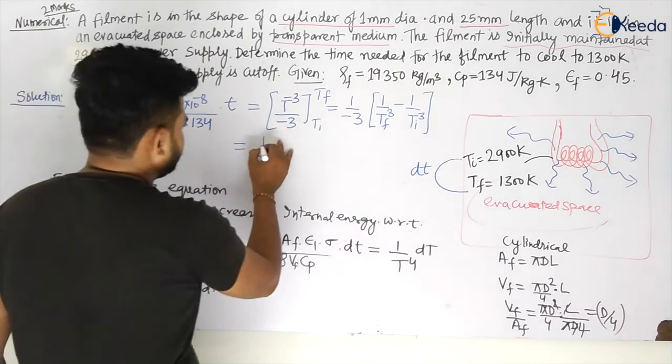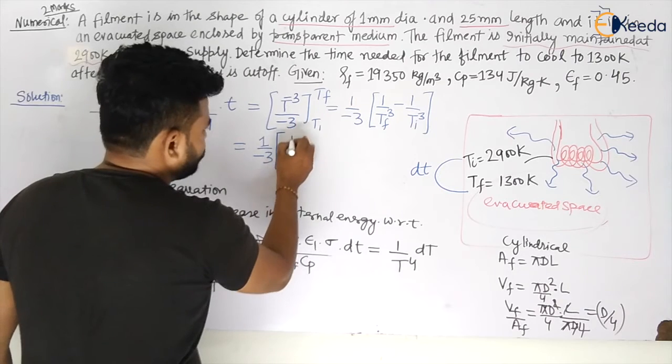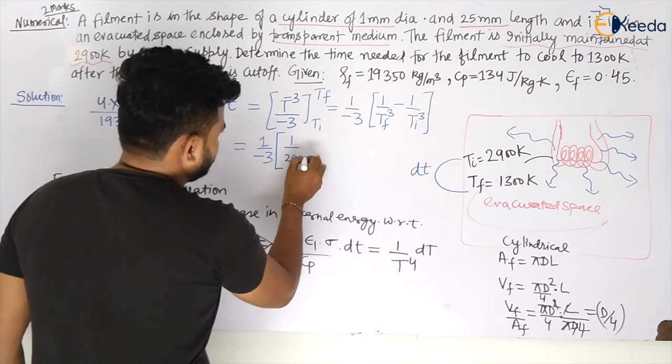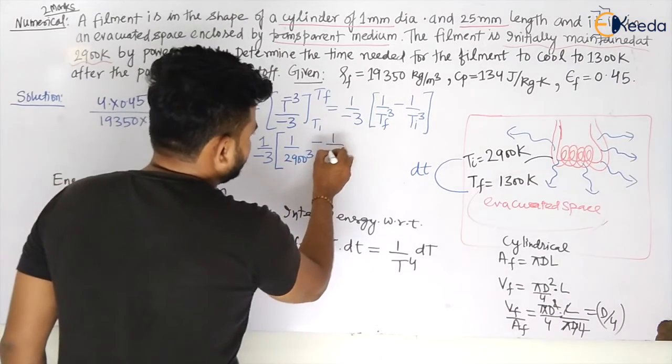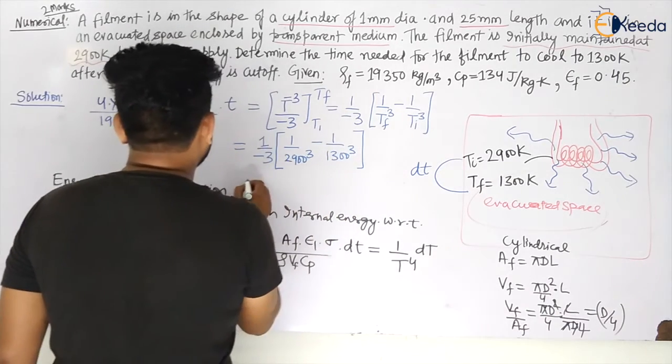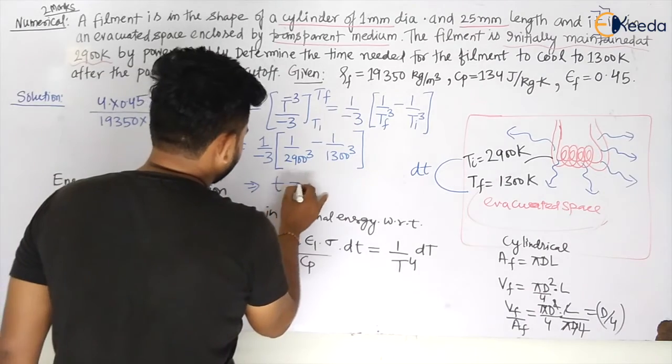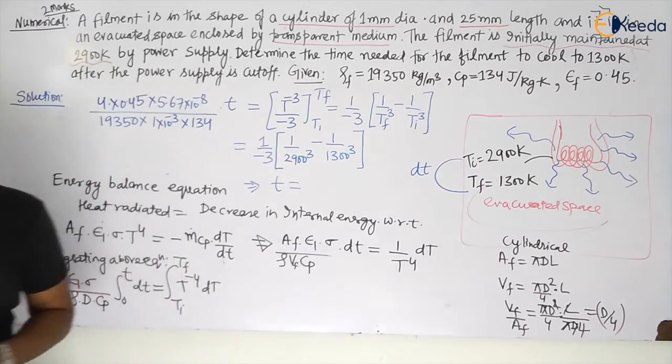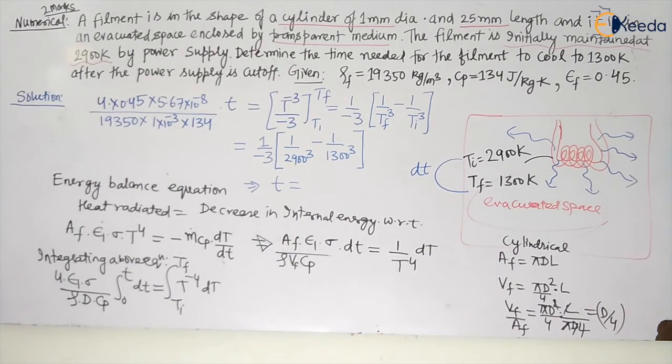Okay, now good. So this will be 1 upon 2900 to the power 3 minus 1 upon 1300 to the power 3. And from here I can easily calculate the value of time t, my dear students. Let us calculate it. So the time will be equal to how much?